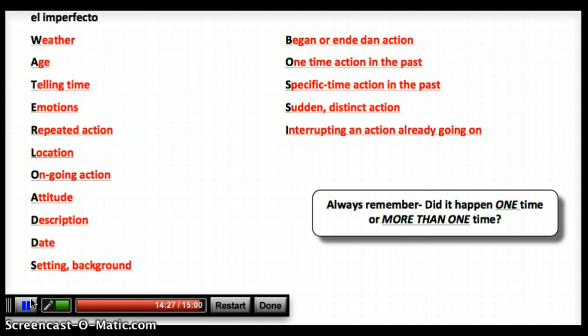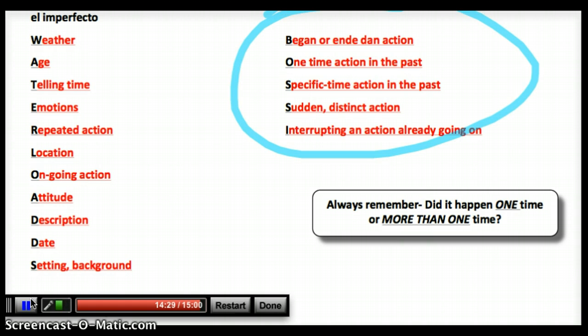Now your preterite reasons are right here. It began or it ended in action. So llegué a la fiesta, I arrived at the party. That began something that happened, right? Or me levanté muy temprano en la mañana, like I got up very early in the morning, and then everything that happens after that I could use the imperfect, but maybe that began an action. And then one-time action in the past, again, did it happen one time or more than one time? Specific action in the past,